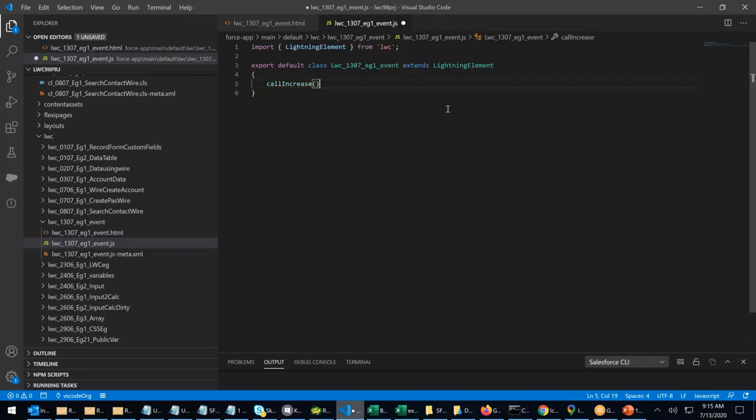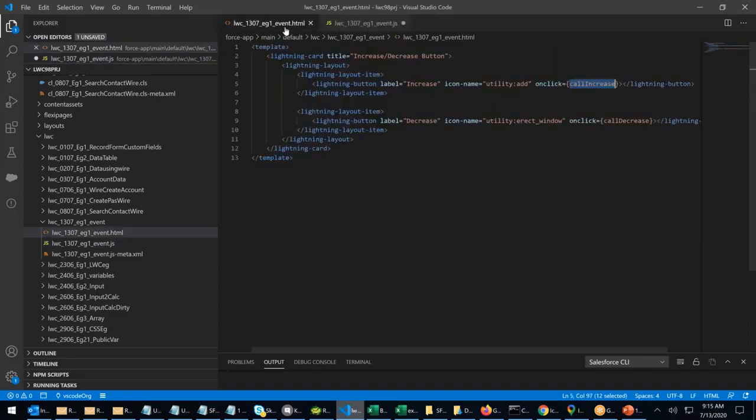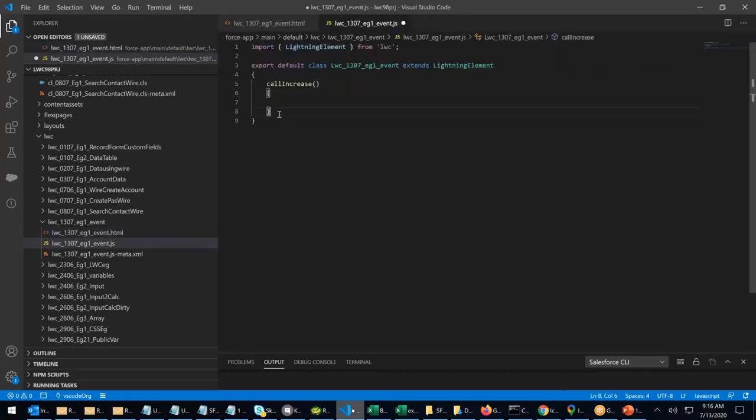Whenever somebody clicks on increase, I want an event to be created and dispatched. Similarly, whenever somebody clicks on the decrease button, right? Whenever I click on the increase button, I should be able to create an event and dispatch the event.